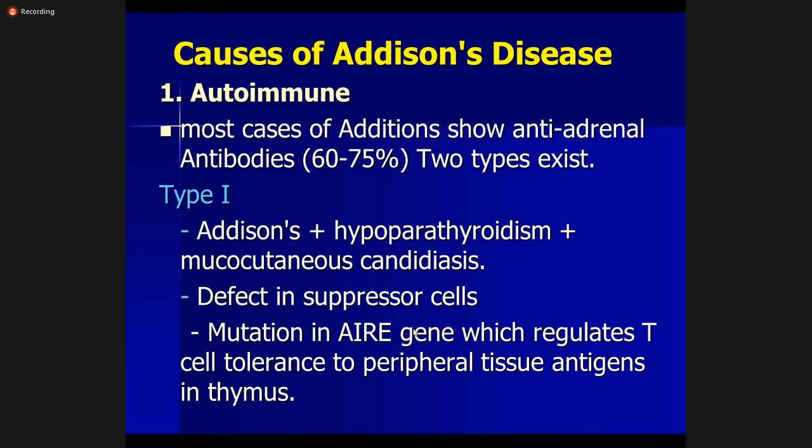So T cells escape this tolerance process, and then they cause autoimmune destruction of the adrenal gland and of the pituitary, which leads to Addison's disease, to hypoparathyroidism, and to mucocutaneous candidiasis, because T cells are also important in the eradication of fungal infections. So when the T cells are not there, there is mucocutaneous candidiasis.